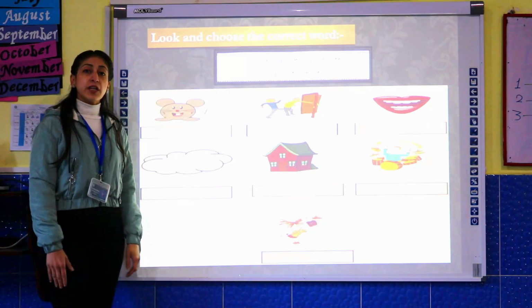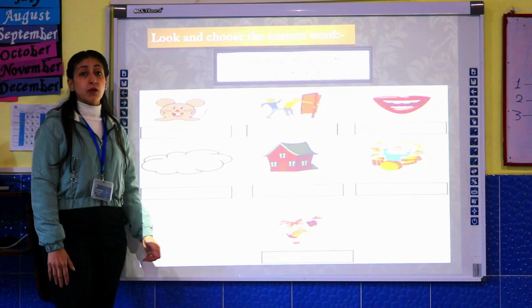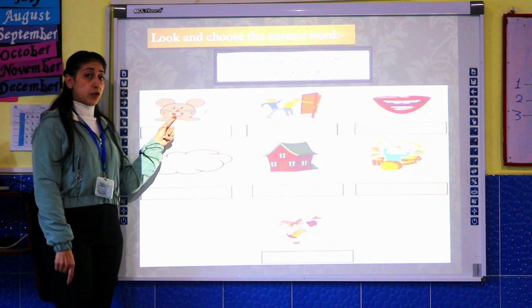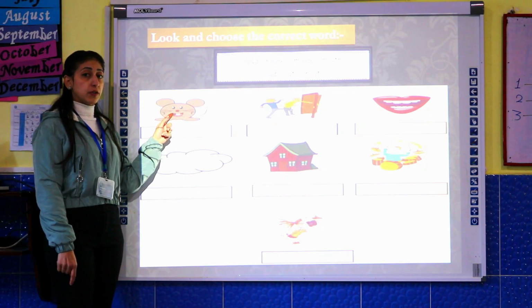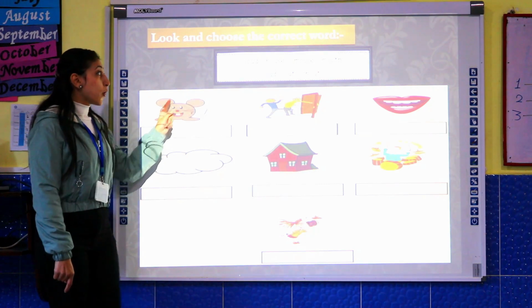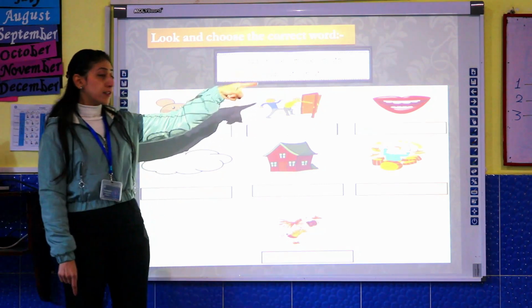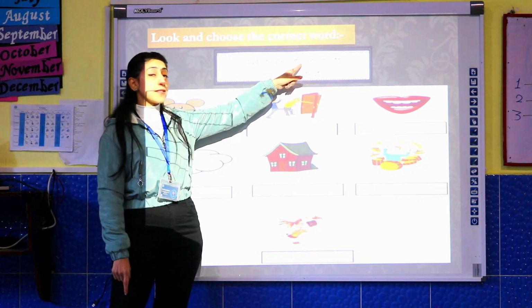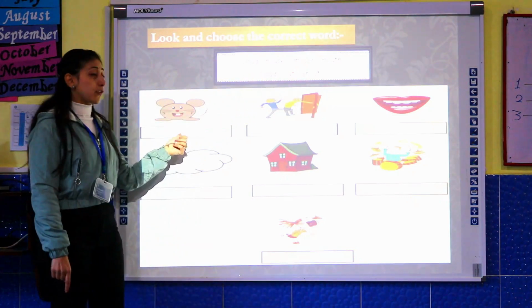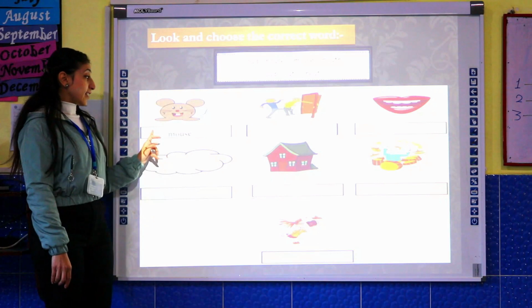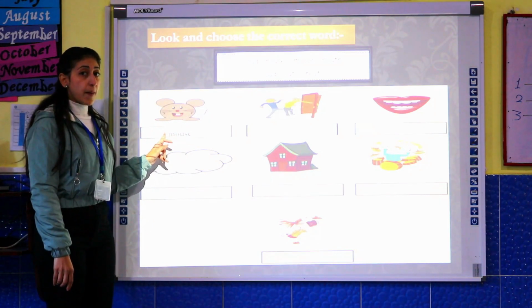Okay, now KG, we will solve this sheet together. Can you see this picture? Can you remember with me? What is this picture? Mouse. Excellent. Mouse. Where is mouse here? Can you see this? Okay, this is mouse. Let's write it together here. So this picture is what?